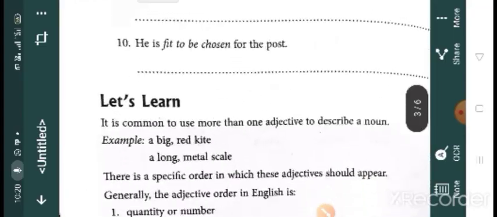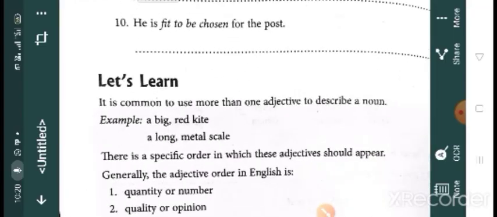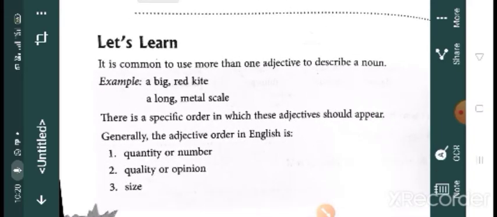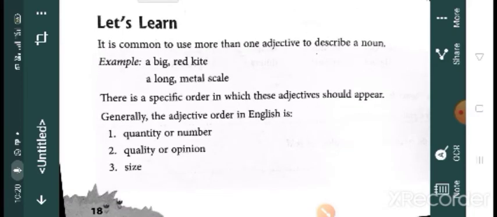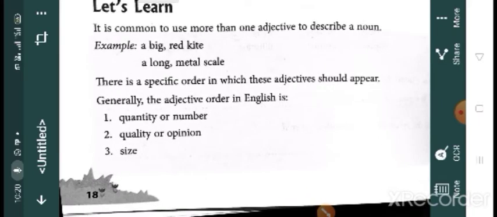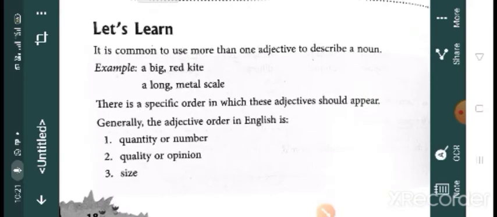Last one, can you do 9 and 10? Okay, just try to do. Next question. Let us learn. It is common to use more than one adjective to describe a noun. Children, in some cases, we will use one or more adjectives to describe a noun. But these adjectives follow a certain order. So this is the order. Some order is given in the textbook. This one you have to follow.